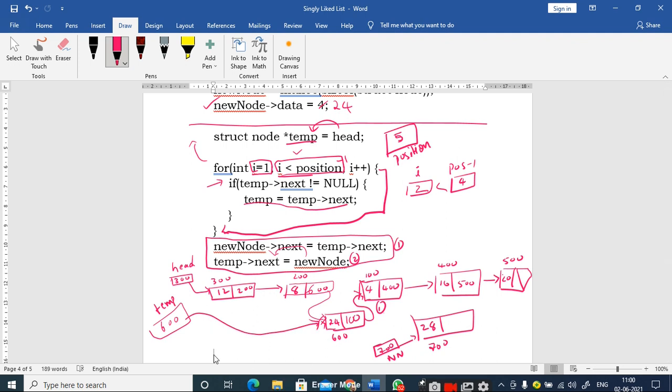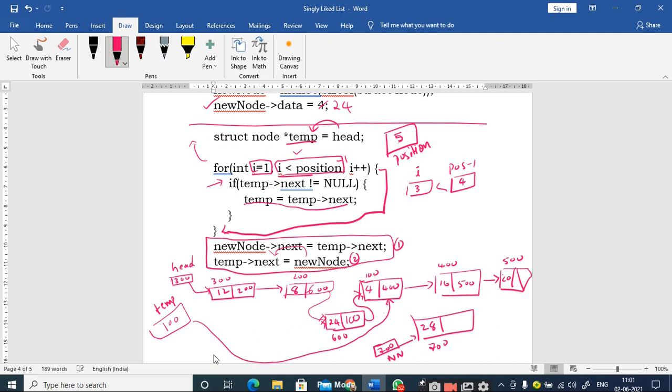Again i is incremented, i becomes 3. 3 less than 4, condition true or false? True. Again I check the next part of this temporary pointer. The next part is 100, which is not equal to null, therefore the condition becomes true, and then the temp is made to point to the next node by making use of temp is equal to temp next. So here the 600 will be overwritten with 100. So when I overwrite this 600 with 100, I am making the temporary pointer point to the node created at 100.